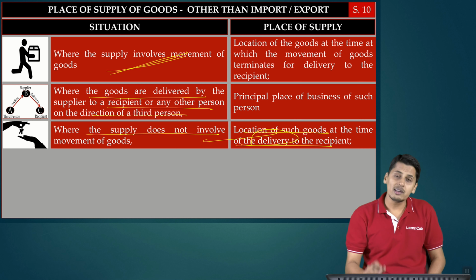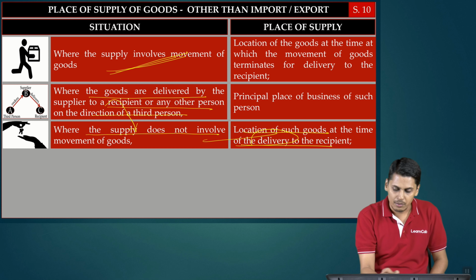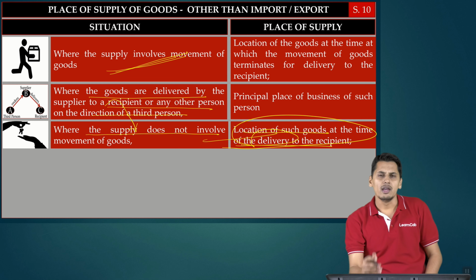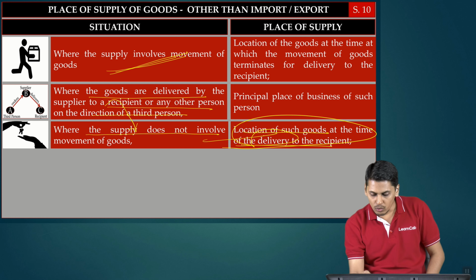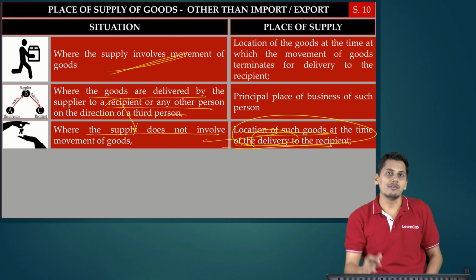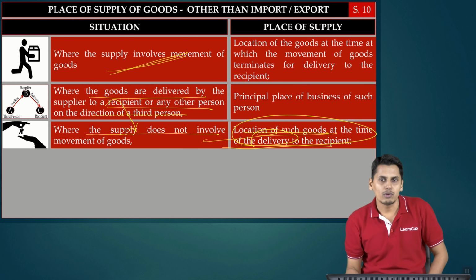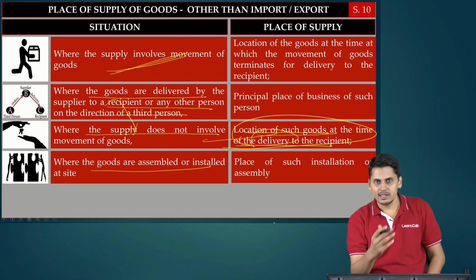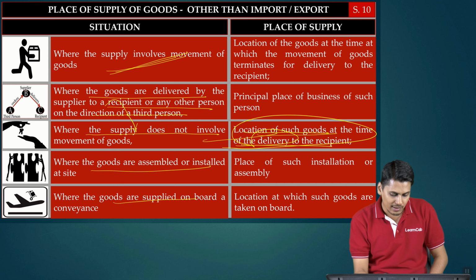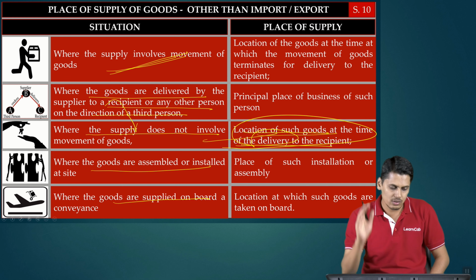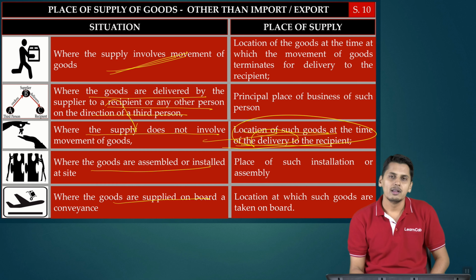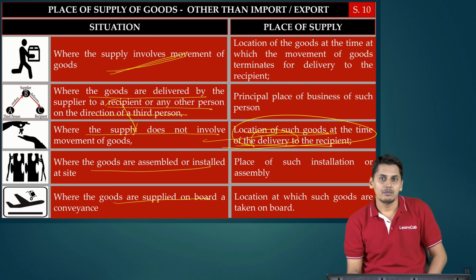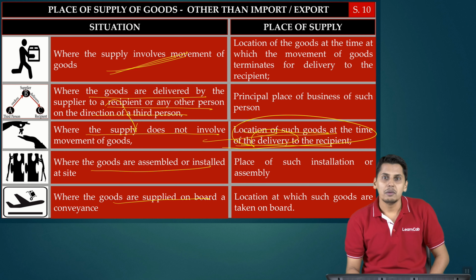Where the supply does not involve movement of goods, you are getting covered over here, but you do not have any place of supply because place of supply is linked to location of such goods at the time of delivery. These goods are incapable of delivery. Where the goods are assembled or installed at site, not possible. Where the goods are supplied on board a conveyance, this is also not covered. So friends, now we have a case where we are unable to find out place of supply for PSLC goods.